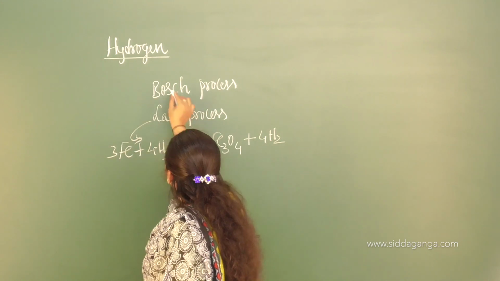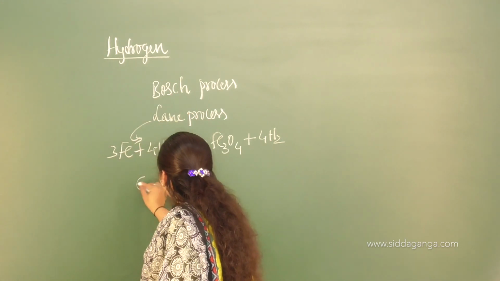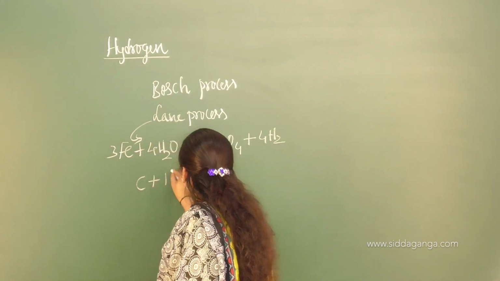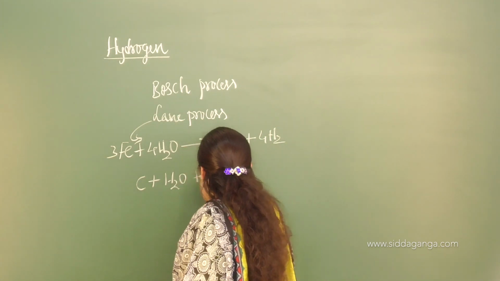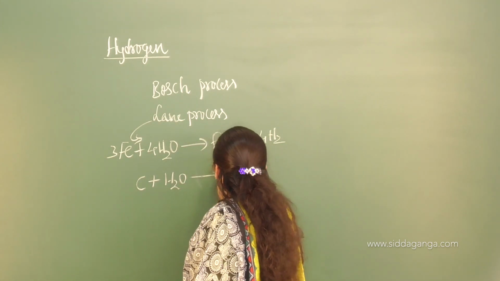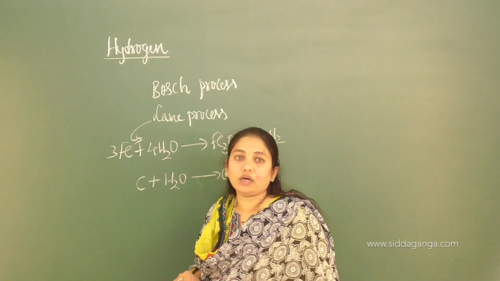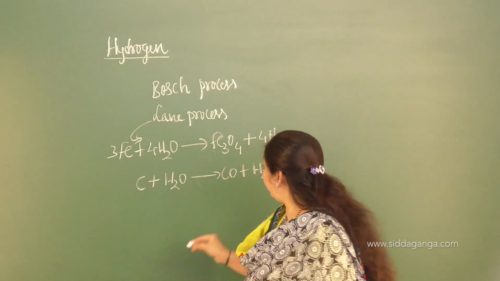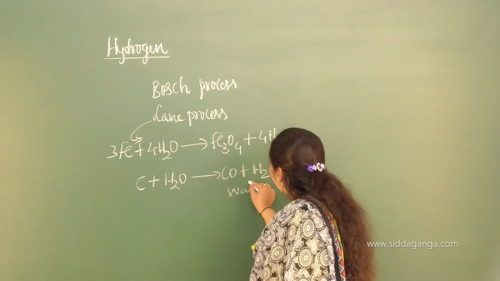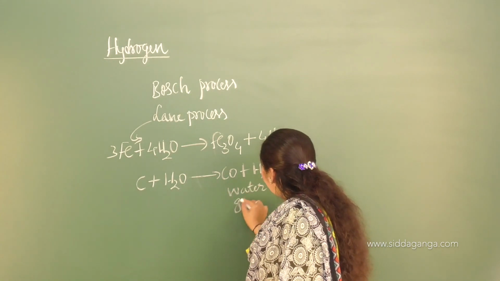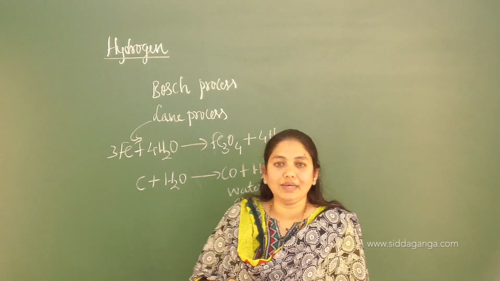Likewise, the Bosch process is the second one, whenever coal is made to react with steam, it forms a mixture of carbon monoxide and dihydrogen gas. We call that mixture water gas, or syngas.